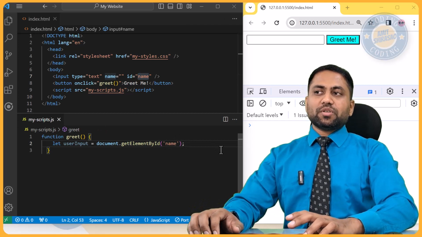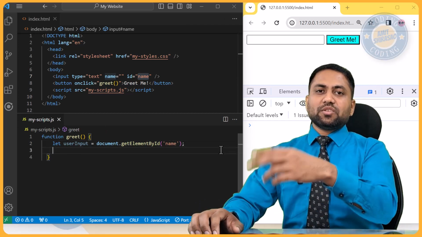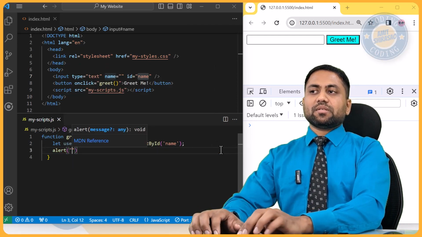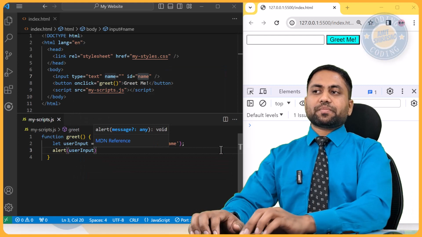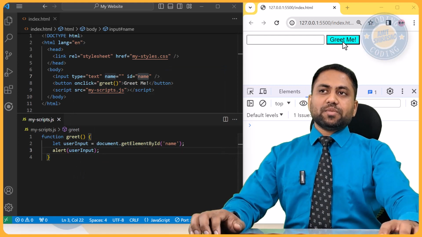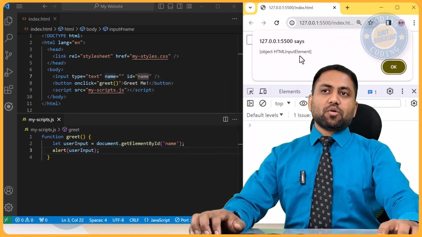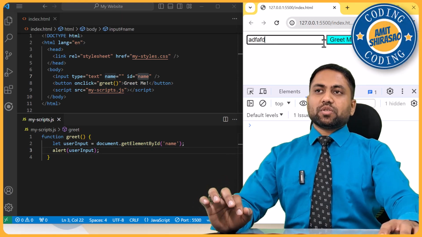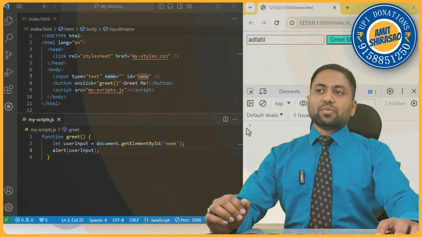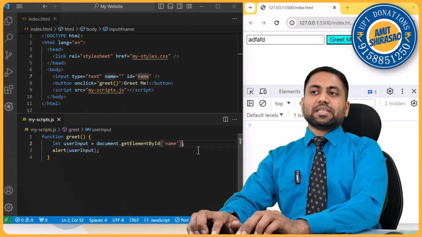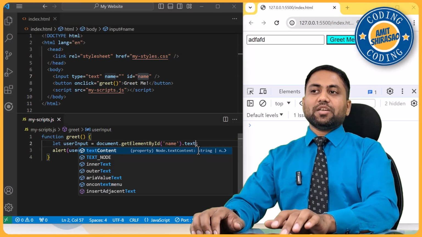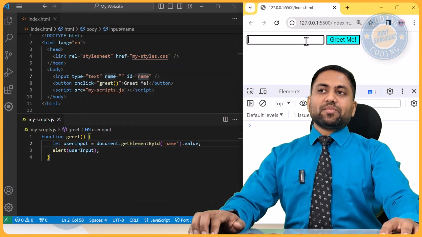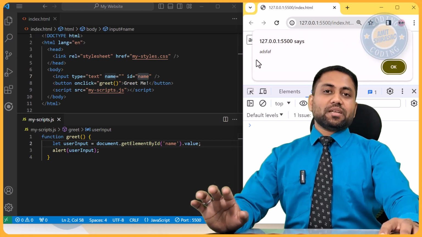So this is the user input. Okay, I got the user input. Now I want to see this user input. Let us say alert user input. Okay, now when I click greet me, then see it is showing me, oh, it is an object. So it does not tell me what value I entered over here. So it says it's an object. So what I should do is, this is just the element. I want the text of this element, or value of this element, sorry, value of this element. Okay, now let us say I'm typing something, I'm saying greet me, see I get that value.